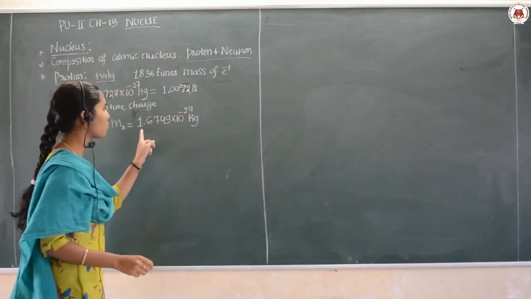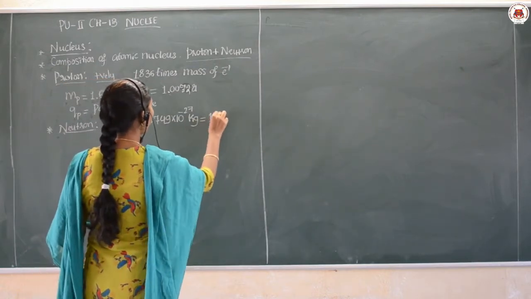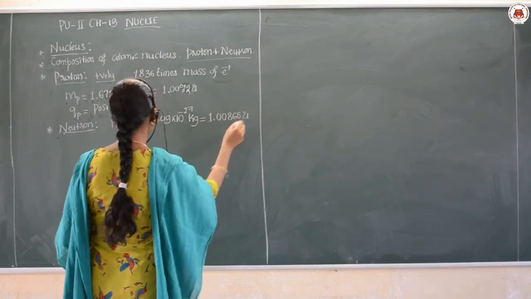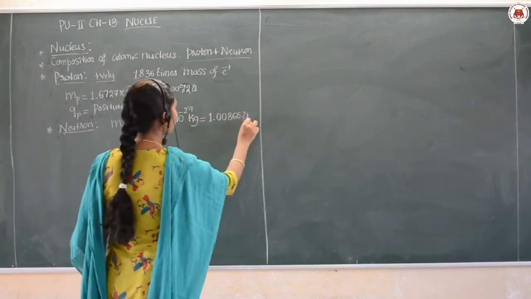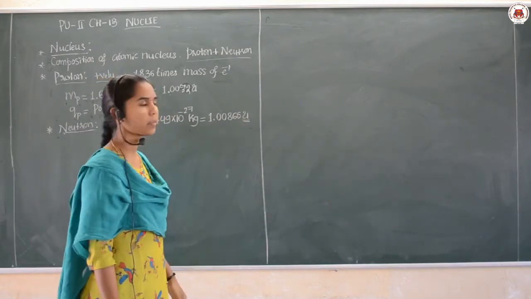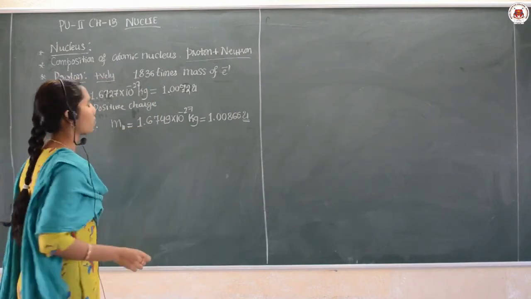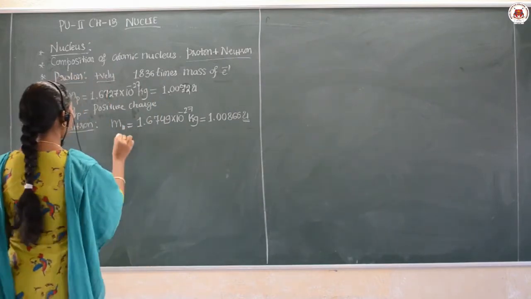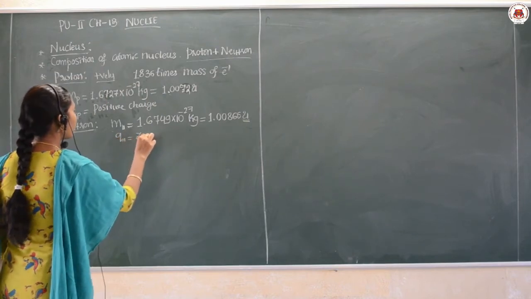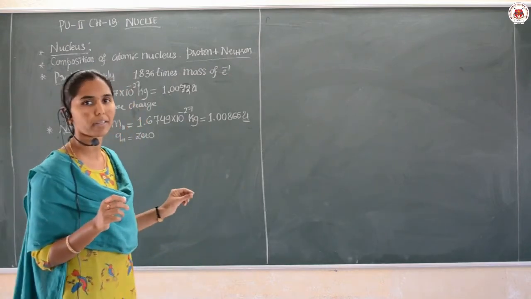In terms of atomic mass unit, that is 1.00866 u. mn is the mass of the neutron here, and as I told, the charge of the neutron is 0, because it is a neutral particle.